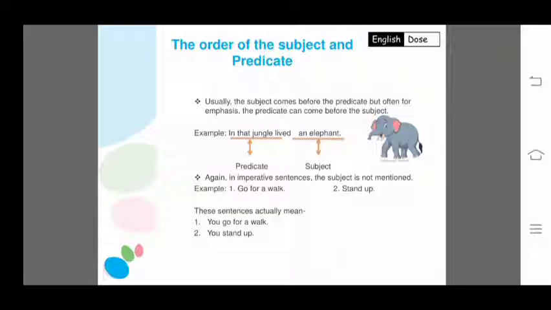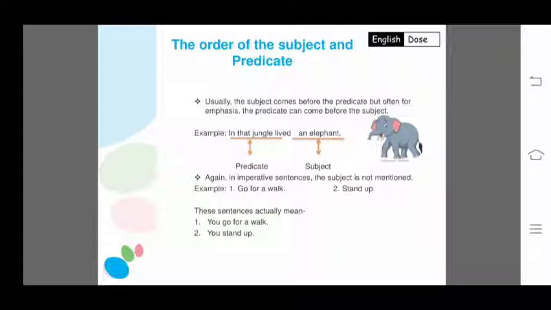For example, go for a walk. Go for a walk. So here to whom are we speaking? Not mentioned. It is implied. It should be understood. It means that you go for a walk. Stand up. Here what is the verb? Stand. In the first example, go. Which form of the verb? Verb first form. To whom are we saying stand up?